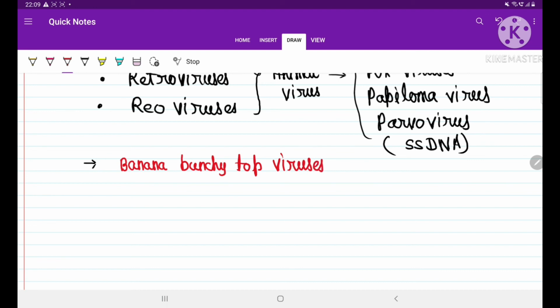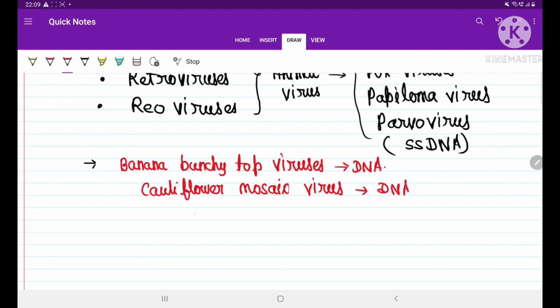It causes bunchy top disease in banana, and its genetic material is DNA. Then one more example, cauliflower mosaic virus, whose genetic material is DNA.